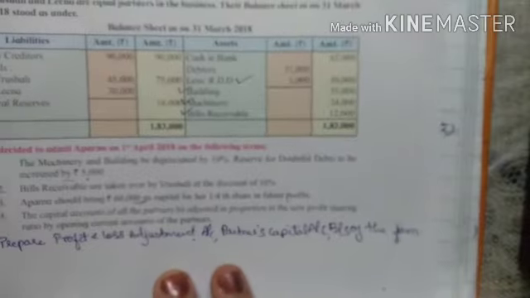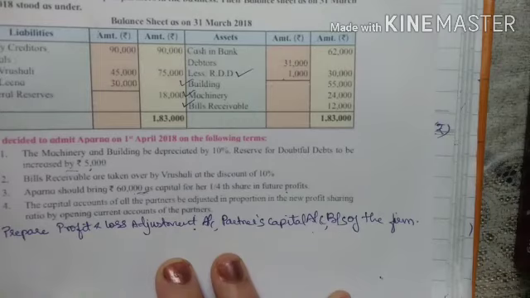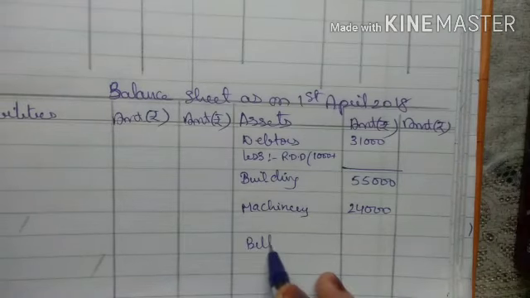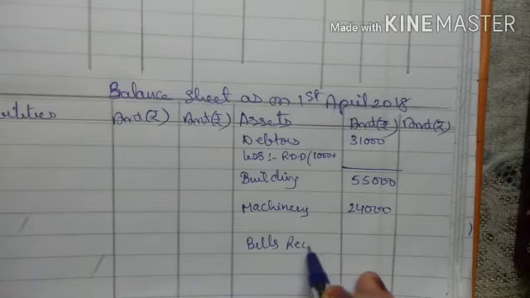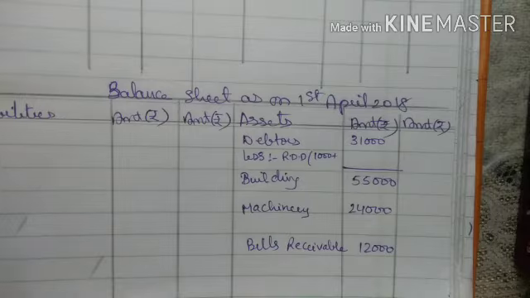Next is what? Next is bills receivable 12,000. So again it will come in the assets, bills receivable inner column 12,000, right? So we have done the posting of the asset side.